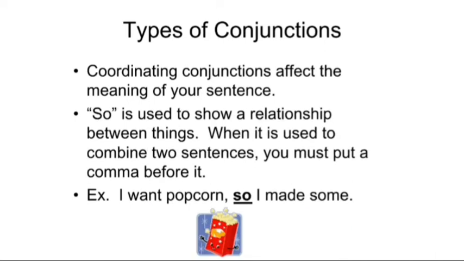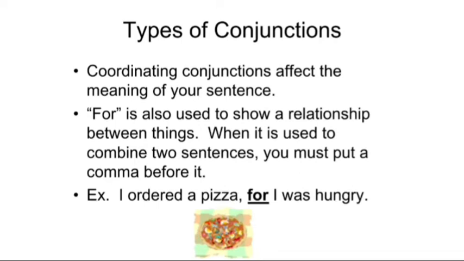So is used to show a relationship between things. Most usually we use it to show cause and effect. When it is used to combine two sentences, you must put a comma before it. Just like, I want popcorn, so I made some. She is sick, so she took rest. One cause and effect is added here.